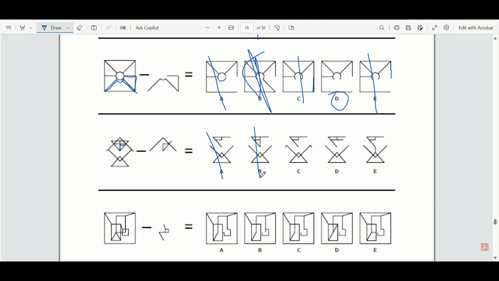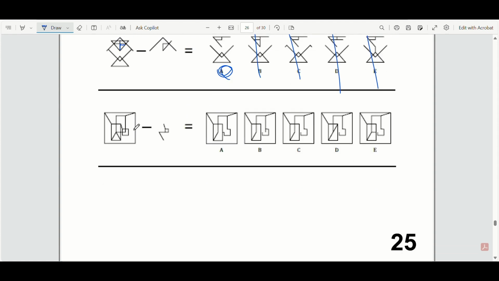So it can't be B. And it also can't be C because it's got the wrong section. Shouldn't have these pointed areas. Have to rub out the plus on A. And this line should not exist, so you're left with option A.